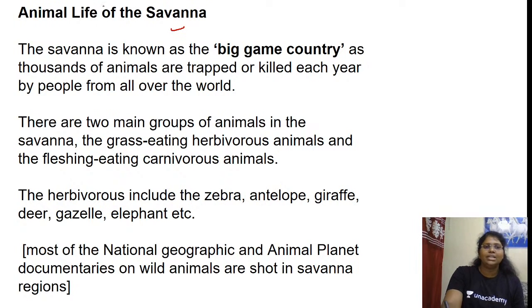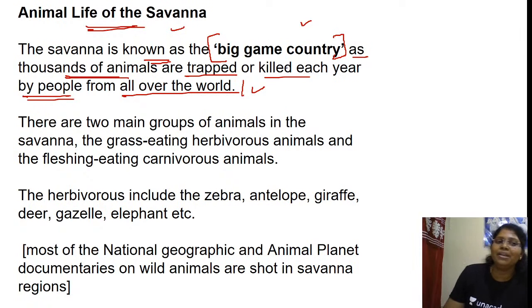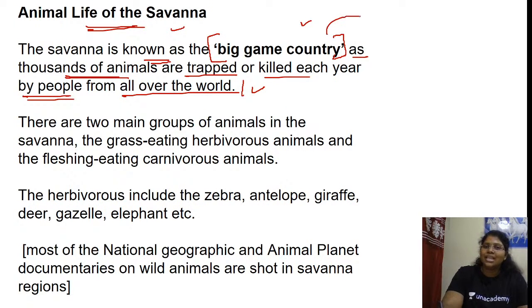So next is the animal life of the savanna. Savanna is known as big game country, as thousands of animals are trapped or killed each year by people from all over the world. We have seen it is a home of wild animals, big game country. So what is the term big game country? It is used to represent the animals in the savanna. Yes or no?